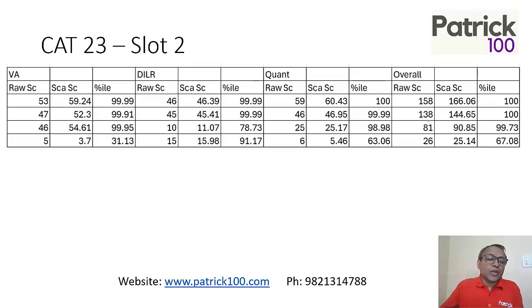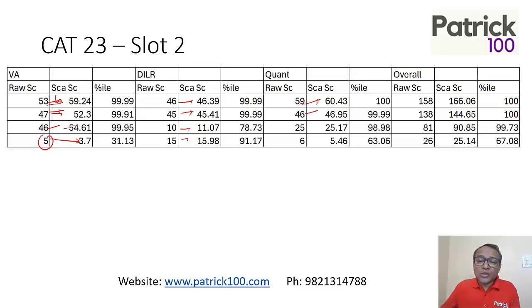Same if you look at slot 2, the VRC went up, but if you look at lower scores, the scaling went down. At higher scores, the scaling was up. The scaling was up by more than 5 or 6 marks in the higher scores. But at the lower scores, it changed accordingly. There's a little mismatch out here, but yes. If you look at DLR, the scaling was slightly up, both at higher and lower scores.